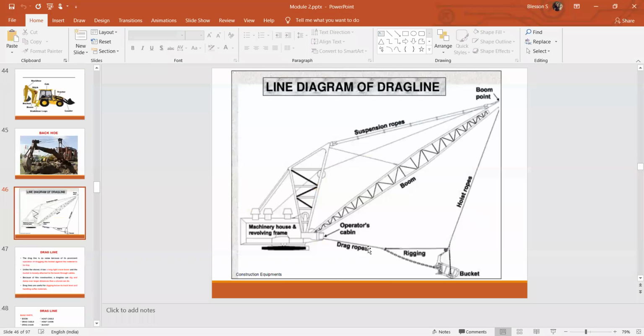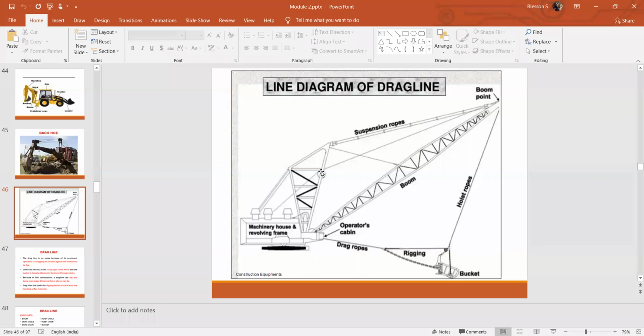So today we are going to discuss the remaining two earth excavating equipments, that is dragline and clamshell. First we'll talk about the dragline. Whenever they ask you to explain a dragline with a diagram, you have to draw this diagram. No need to draw it in the same manner. You can draw a box, one boom, and trusses inside the boom.